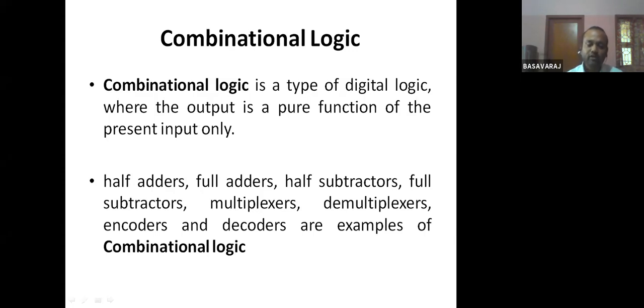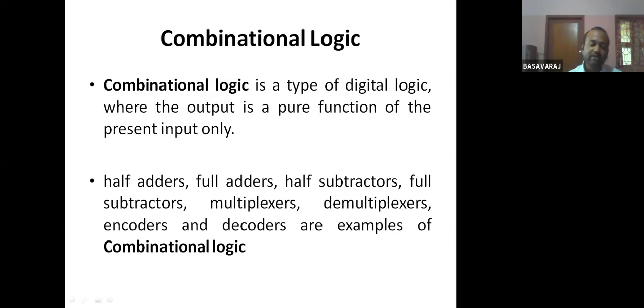Before we start designing combinational circuits or sequential circuits, some prerequisites are required. What are those prerequisites? We should have a clear-cut understanding of the logic gates. These are the basic things that we have been studying since school days, like the AND gate, OR gate, NOT gate, and universal gates like NAND and NOR, and the XOR gate. All these gates we have to know very well.